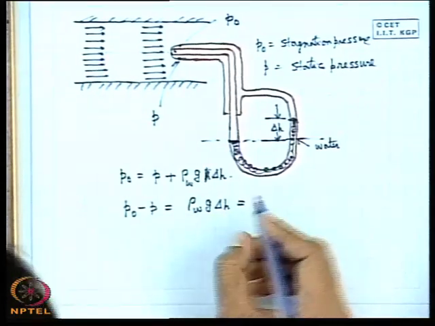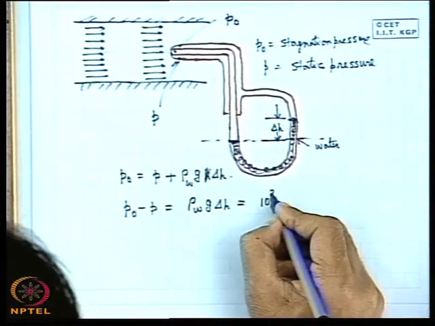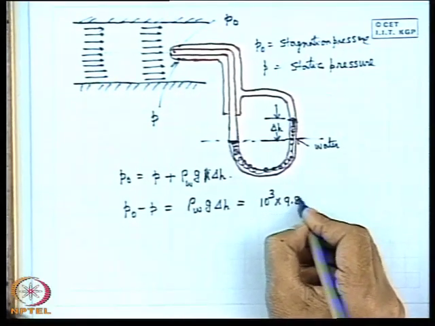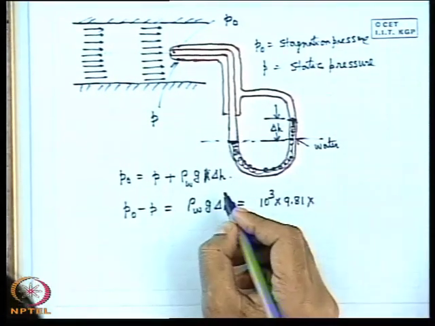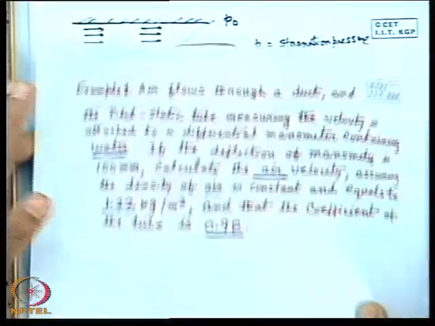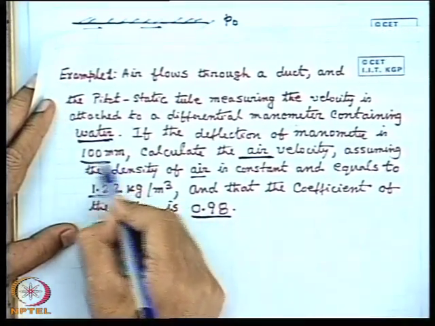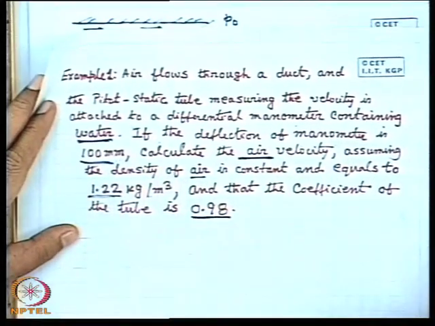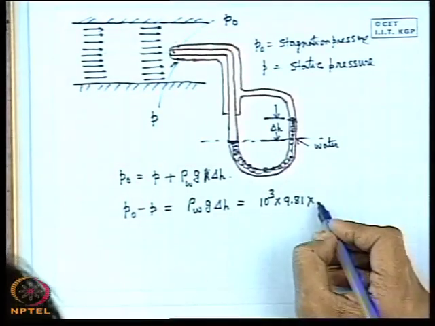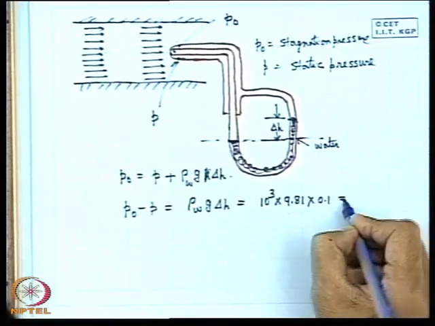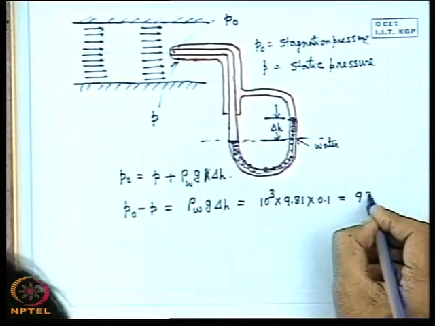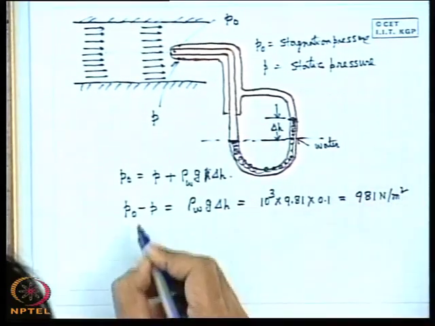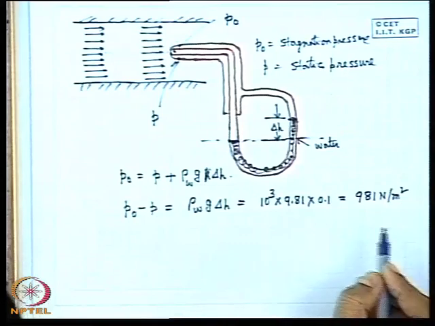And in this problem, water is given, so 10 to the power 3 is the density of the water, into g which is 9.81, into delta H. In the problem you see that delta H is given as 100 millimeter, the deflection of the manometer is 100 millimeter. So, we can put it in terms of meter, 0.1, and this gives us 981 Newton per meter square. This is the difference between the stagnation and static pressure.